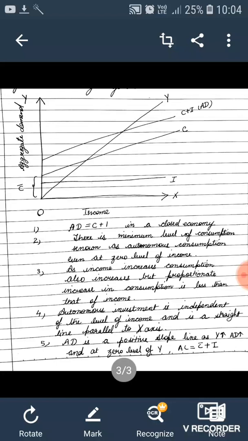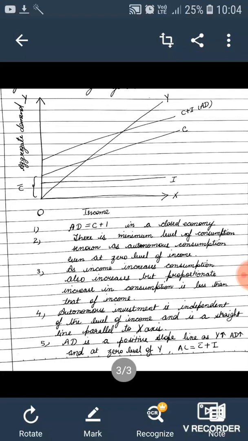The last thing we will see here is aggregate demand. How do we get it? C plus I. The very first point explains. We will shift the C curve upwards to an extent that the distance is equal to the distance of I from the x-axis. As much as the distance of investment from the x-axis, we move C upwards, and so we get C plus I. And C plus I, we know, is aggregate demand.